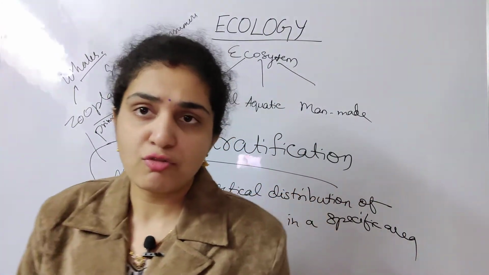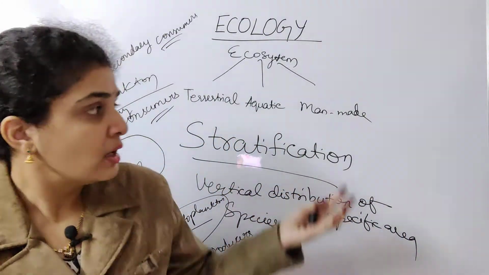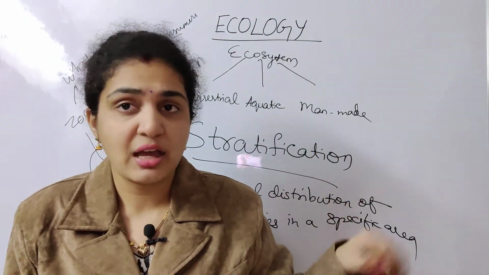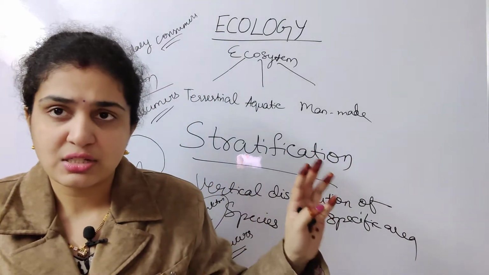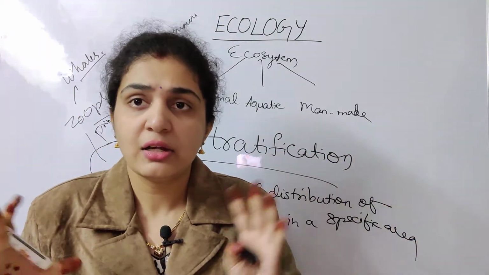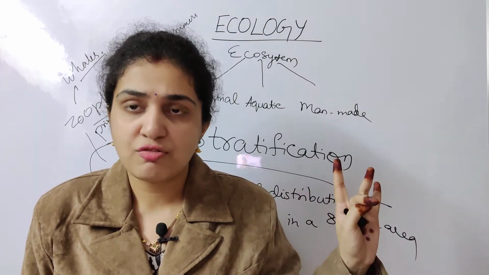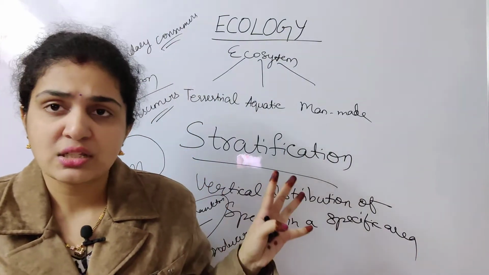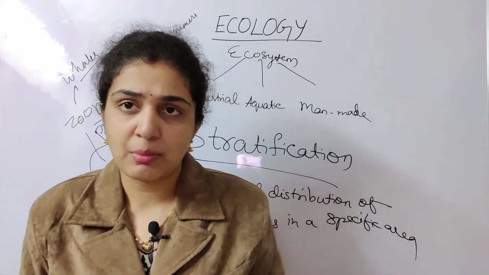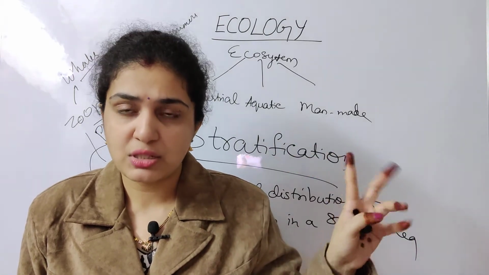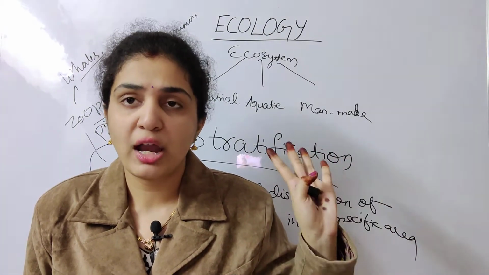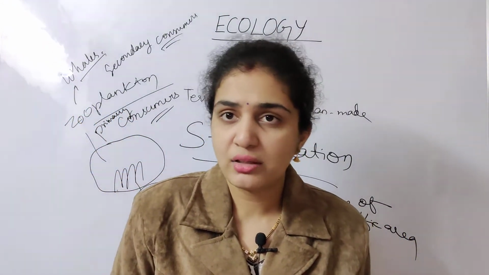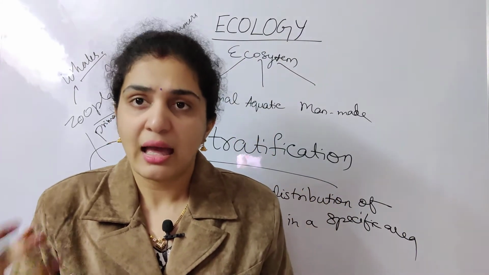Now we have seen the four main components of the ecosystem: productivity, which we discussed in the last class, then decomposition, energy flow, and nutrient cycling. These are the four important things you should remember. When these all participate together with each other, this is what is called an ecosystem.